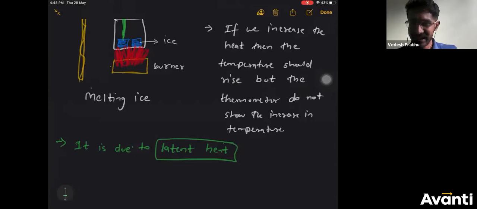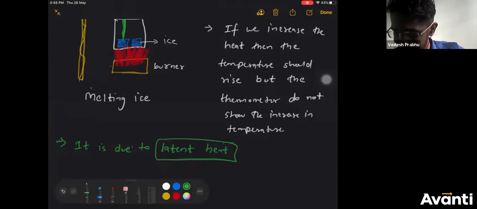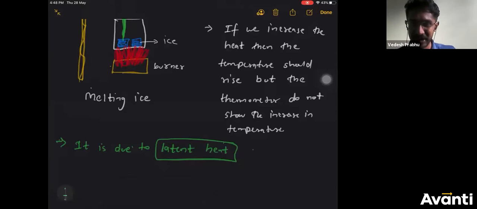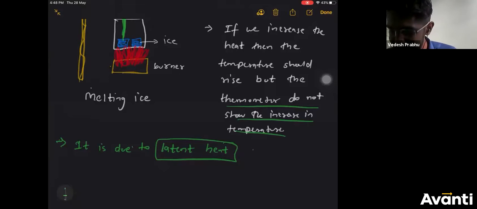What is this latent heat? It is the hidden heat. Let me write what is happening over here. Please carefully understand what I'm writing. The reason why the thermometer does not show an increase in temperature is because of latent heat. What is this latent heat? Why is it stopping the increase in the temperature? I am writing it now.